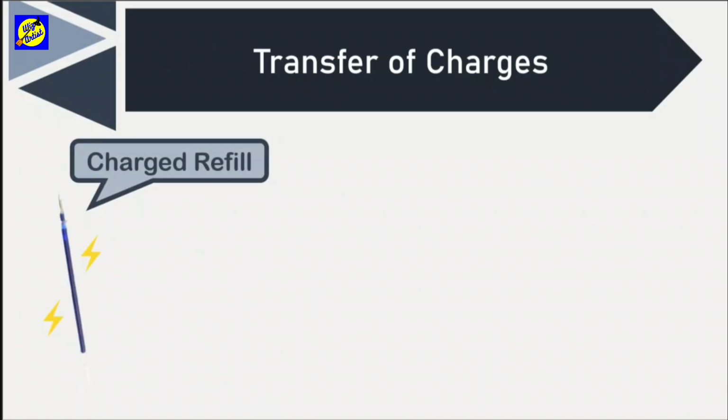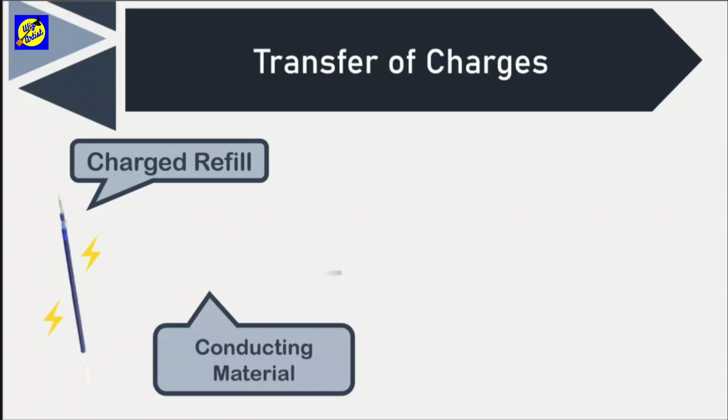Electrical charge can also be transferred from a charged body or object to another object through a metal conductor or basically any conducting material. Here we have a charged refill. These lightning symbols again indicate that it is charged. Let us take any conducting material, which is usually a metal.